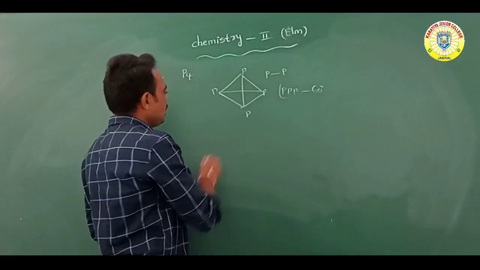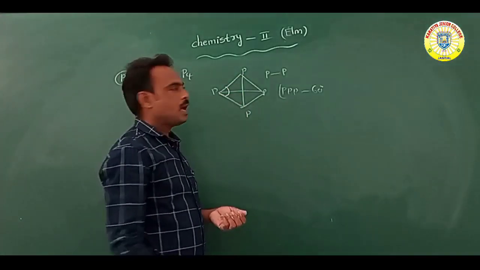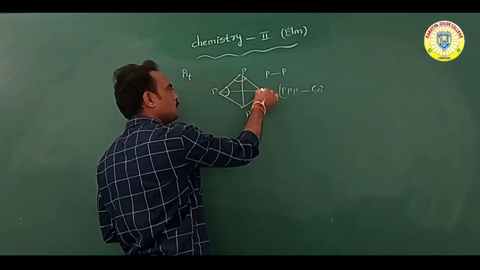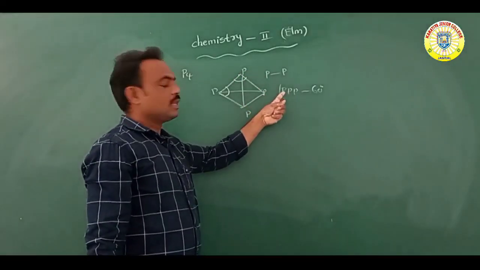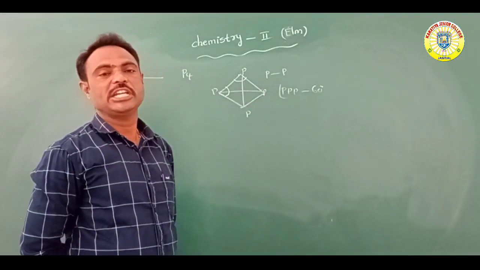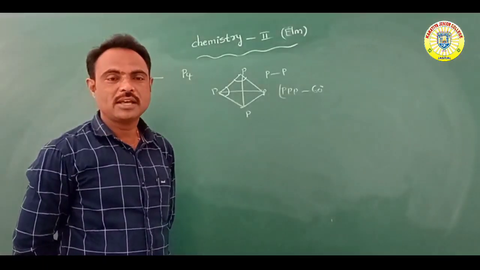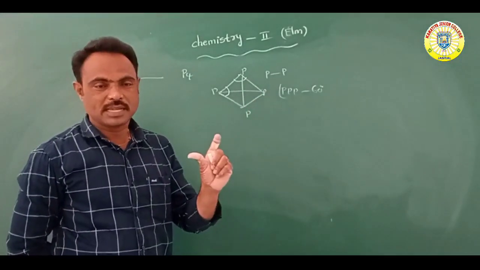Listen, the bond angle between phosphorus atoms is 60 degrees.